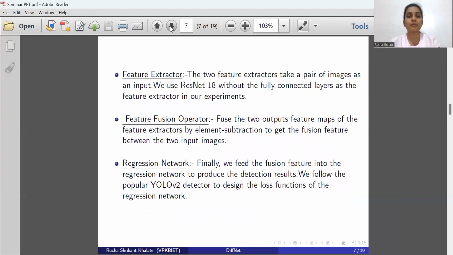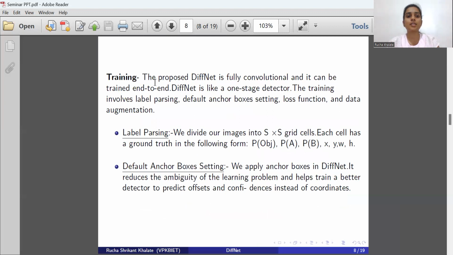This is the information about the feature extractor, feature fusion operator, and regression network, which we have seen in the last slide. Now we will see the training. The proposed DiffNet is fully convolutional and it can be trained end to end. DiffNet is like a one-stage detector. The training involves label parsing, default anchor box setting, loss function, and data augmentation.